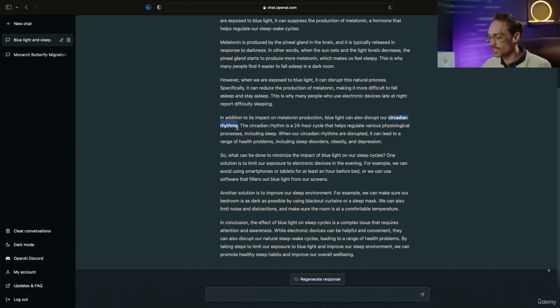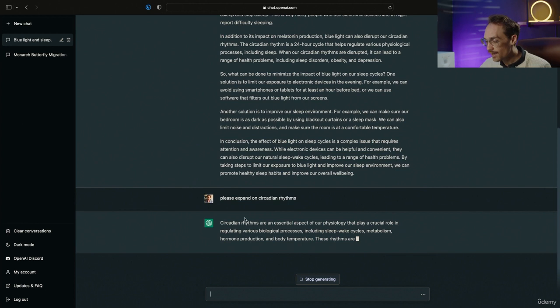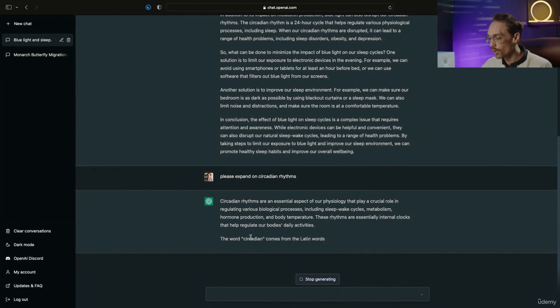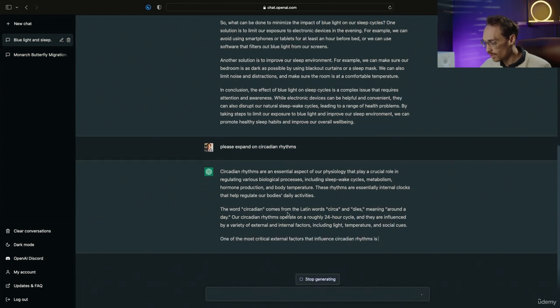So we can ask ChatGPT to expand on this. Here I'm asking, please expand on circadian rhythms. Now ChatGPT is telling me more about what circadian rhythms are. We're diving into where the word circadian comes from.